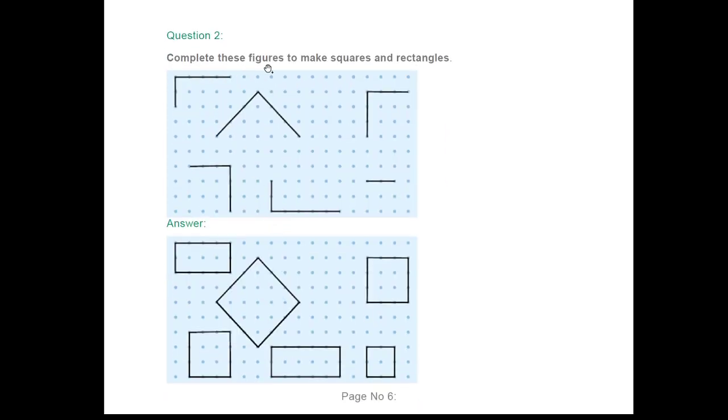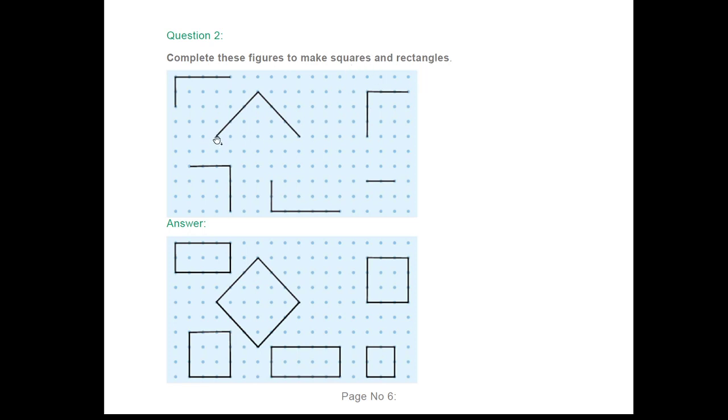Next question, complete these figures to make squares and rectangles. So we all know in rectangles and squares we have four sides. We have already done the flat shape activity. So squares and rectangles are flat shapes, or you can also say these are 2D shapes. Okay. So opposite sides of rectangles are equal and all sides of squares are equal.